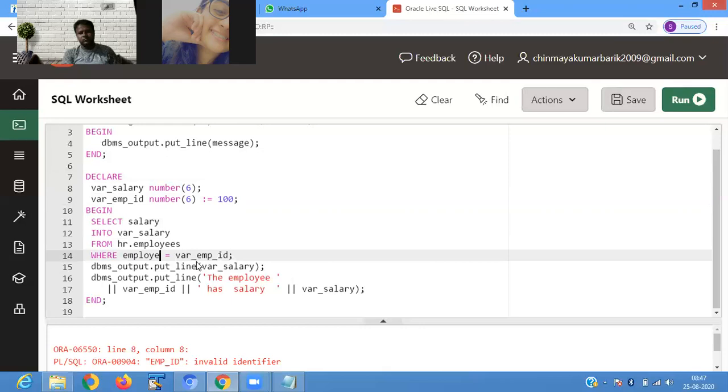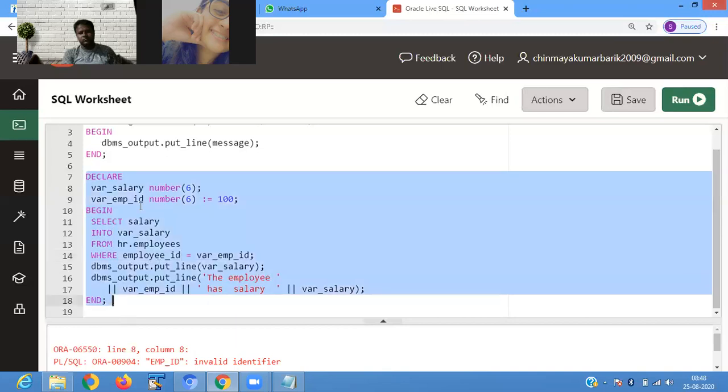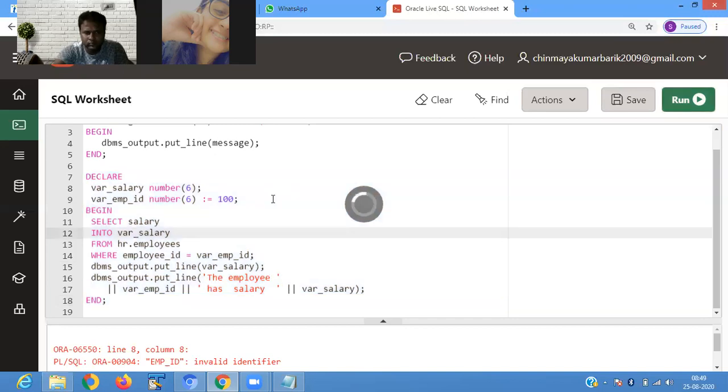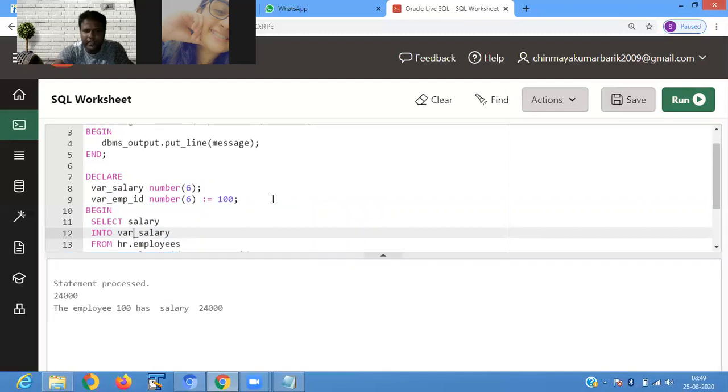Employee ID. It is showing you the salary: employee 100 has a salary of 24,000. Before, we were defining what?